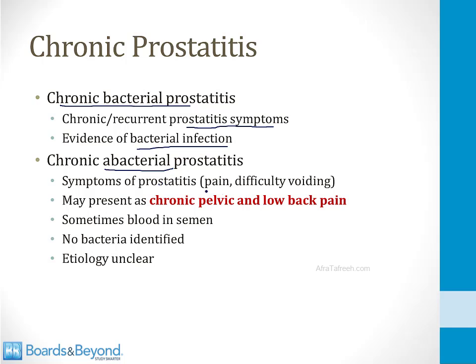They also tend to have chronic pain in the pelvis and the low back. Sometimes there's blood seen in the semen, but no bacteria are identified on urinalysis. The etiology of this condition is not clear. It's sort of like a variation on irritable bowel syndrome of the GI tract. These men have chronic evidence of prostatic problems, but their workup shows no obvious etiology, very difficult to treat.